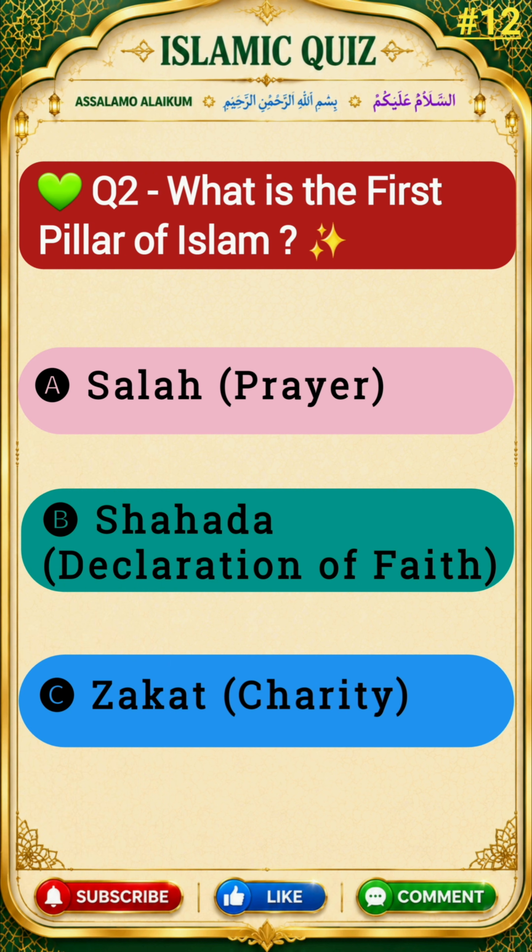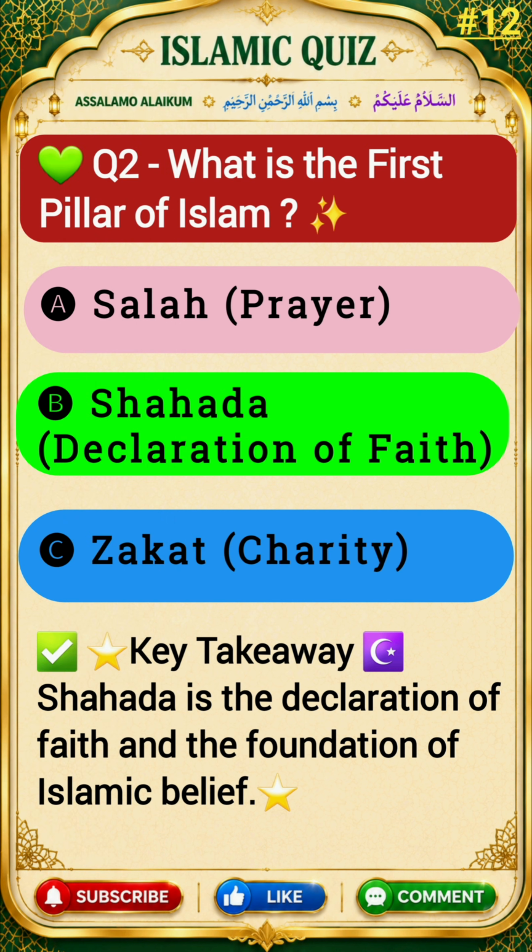Question 2. What is the first pillar of Islam? Options are A. Salah, prayer, B. Shahada, declaration of faith, C. Zakat, charity. The correct answer is option B, Shahada, declaration of faith.